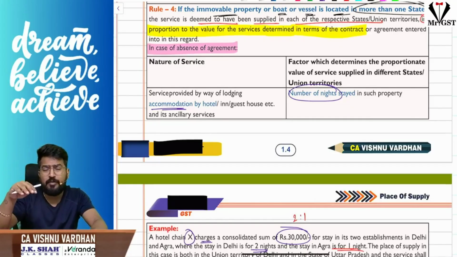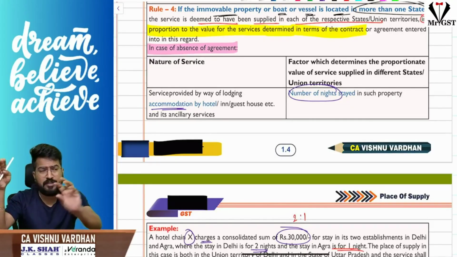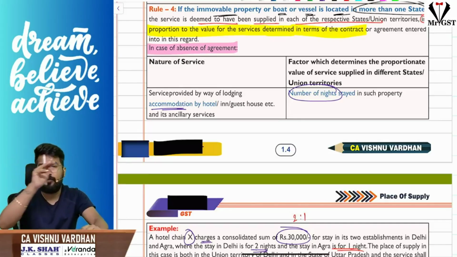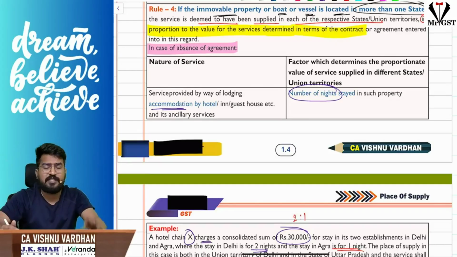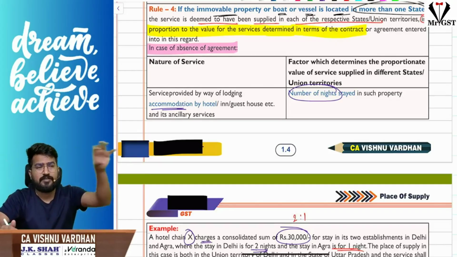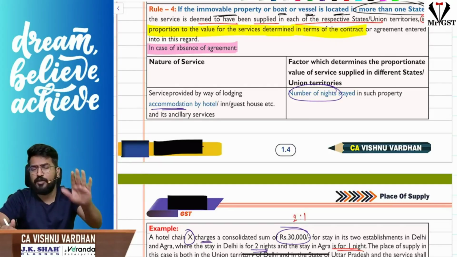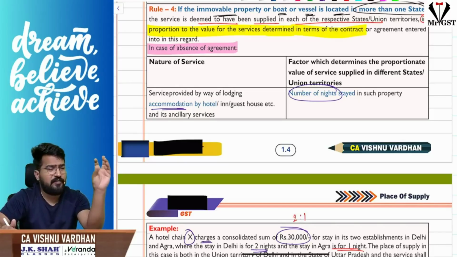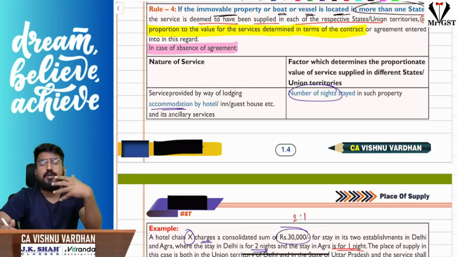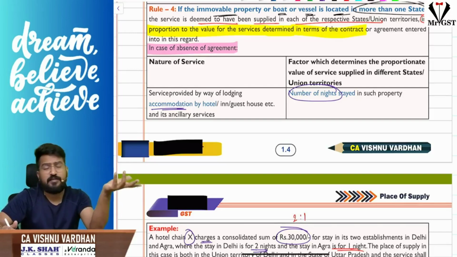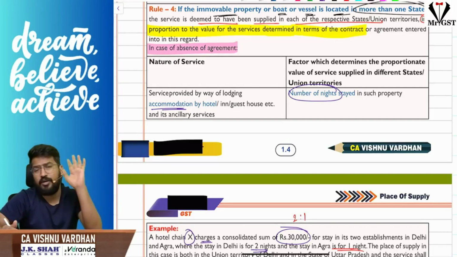The only problem is how to allocate the value, for how much value the place of supply will be Tamil Nadu, Karnataka or Andhra Pradesh. Based on that value, you identify the place of supply and understand whether it is an intrastate or interstate supply. Then you charge CGST, SGST or IGST.